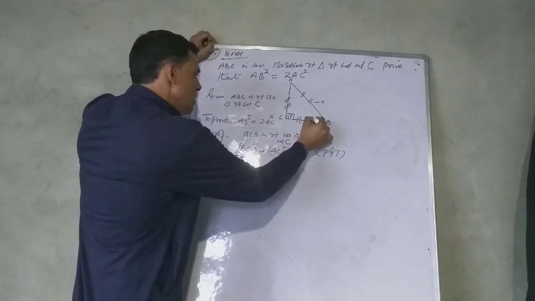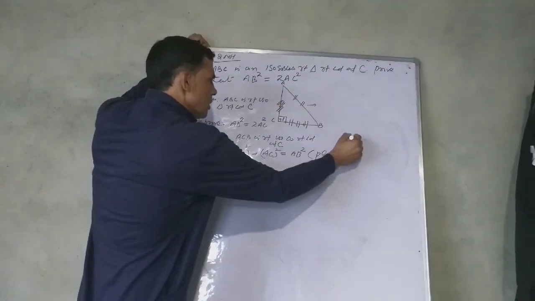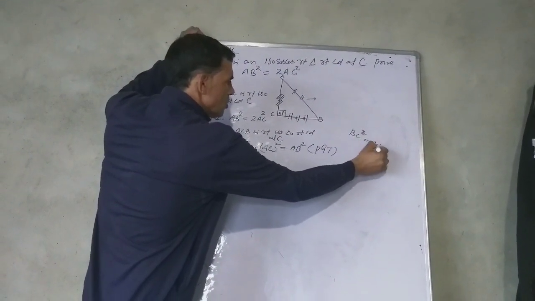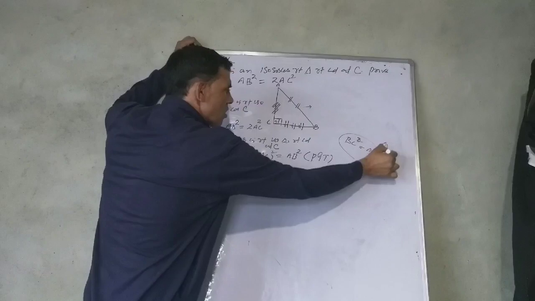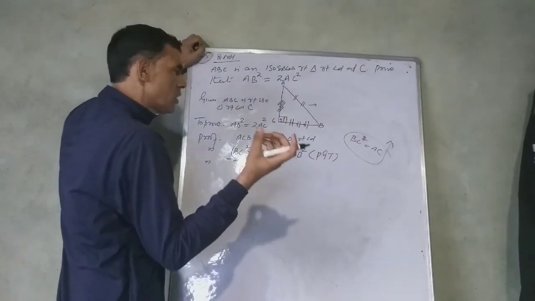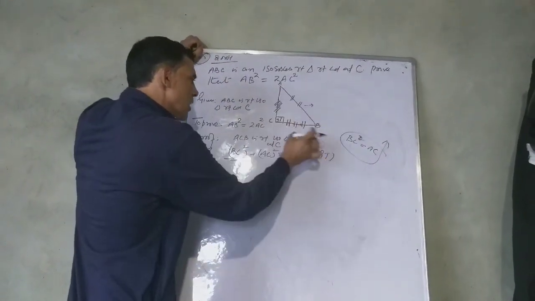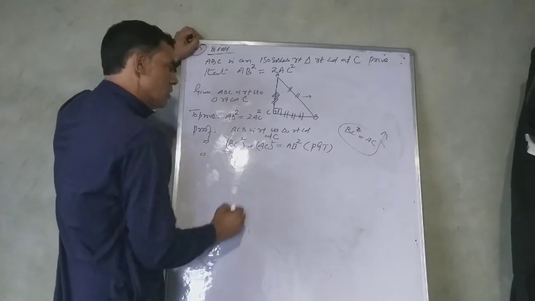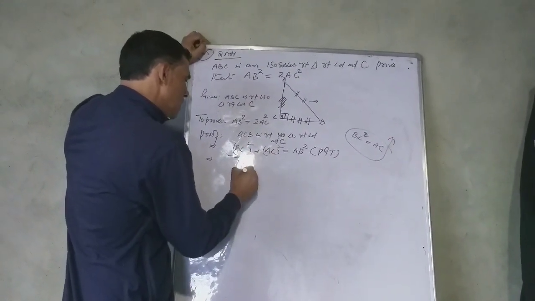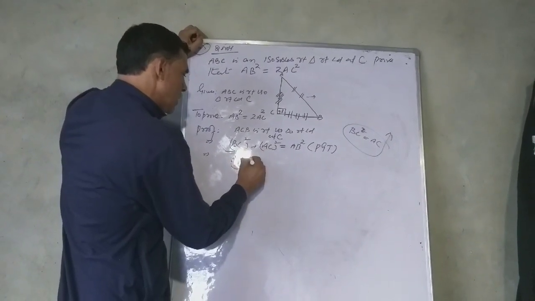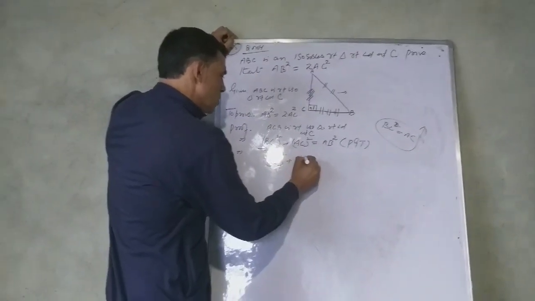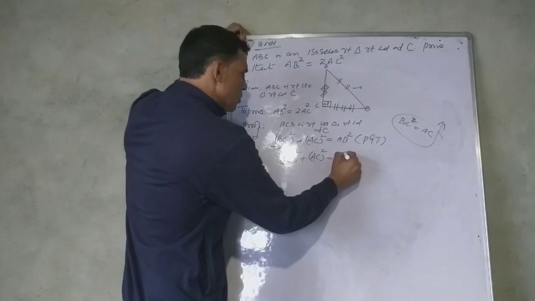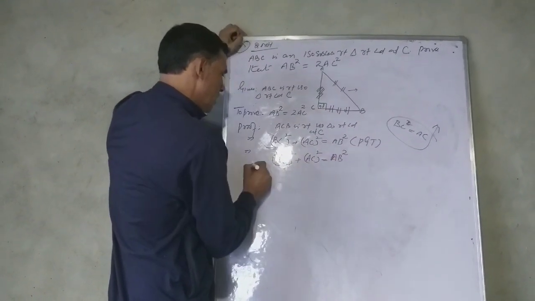Since it is an isosceles right triangle, BC is equal to AC. So replacing BC with AC, we get AC square plus AC square is equal to AB square.